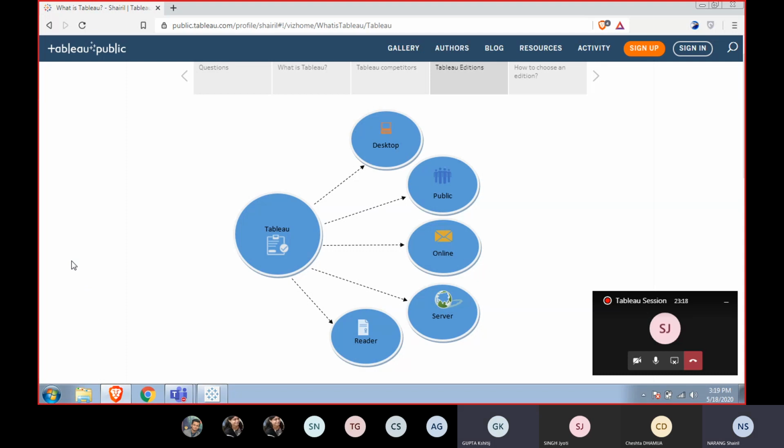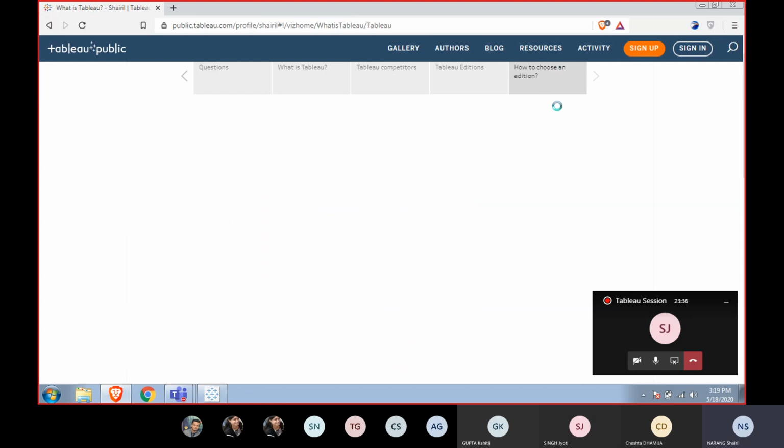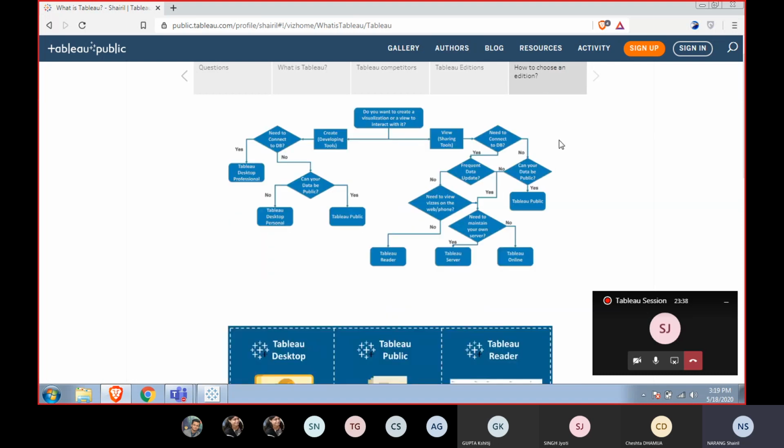So those are the main editions that we have. And Tableau Desktop, as I said, is the most advanced because it has all the capabilities of Tableau Public, Tableau Online, and Tableau Server. So let's now look at how we can choose a good edition for ourselves.